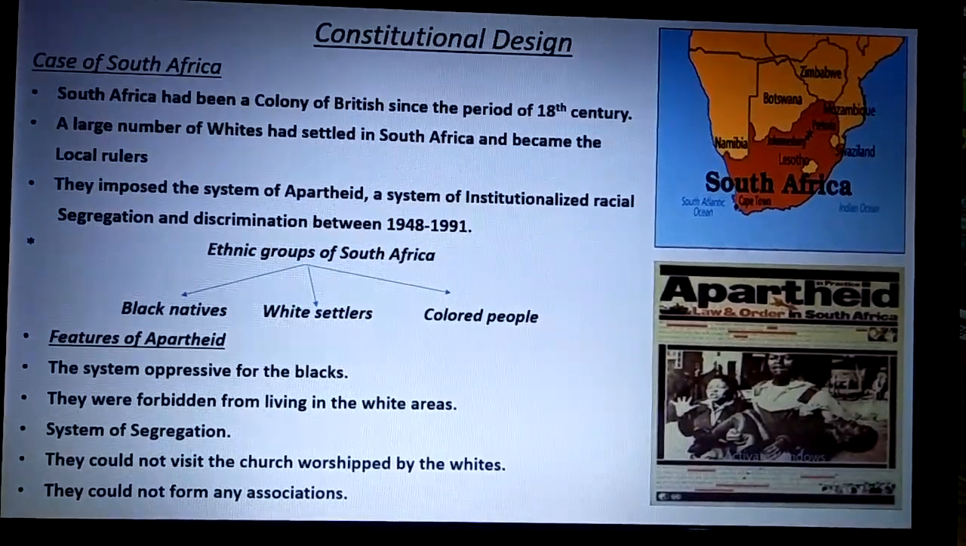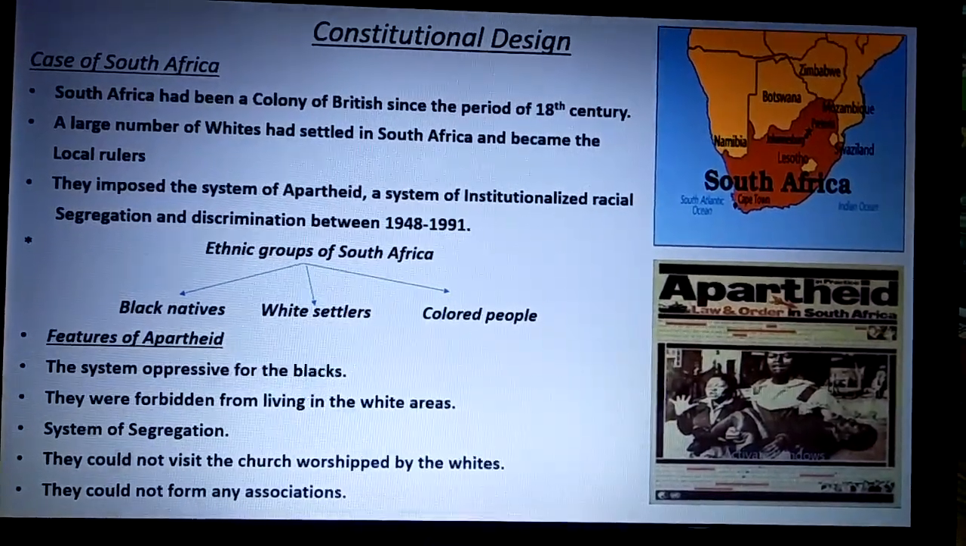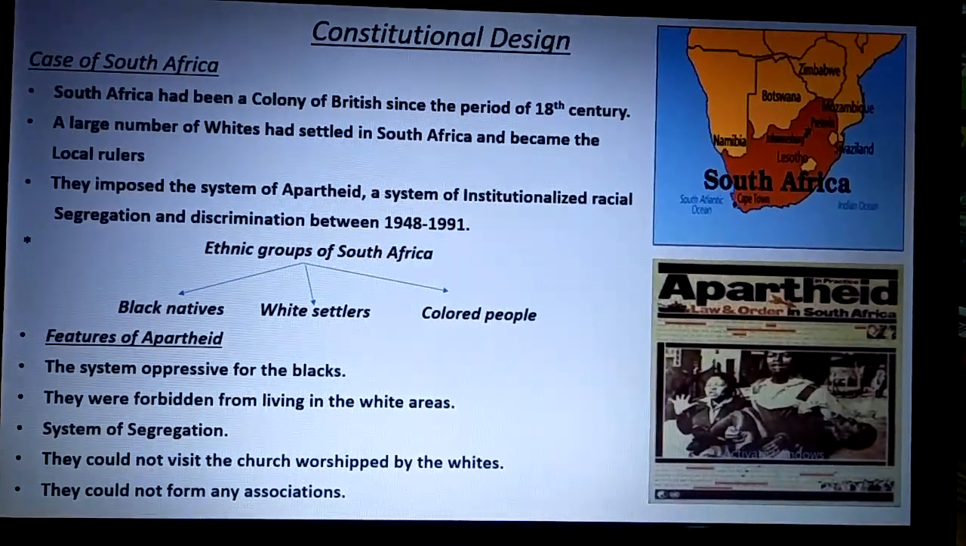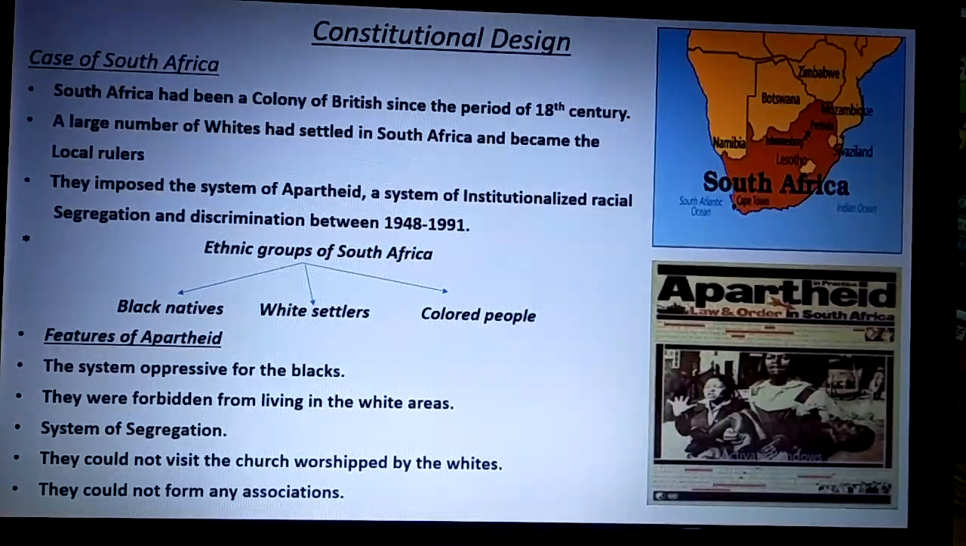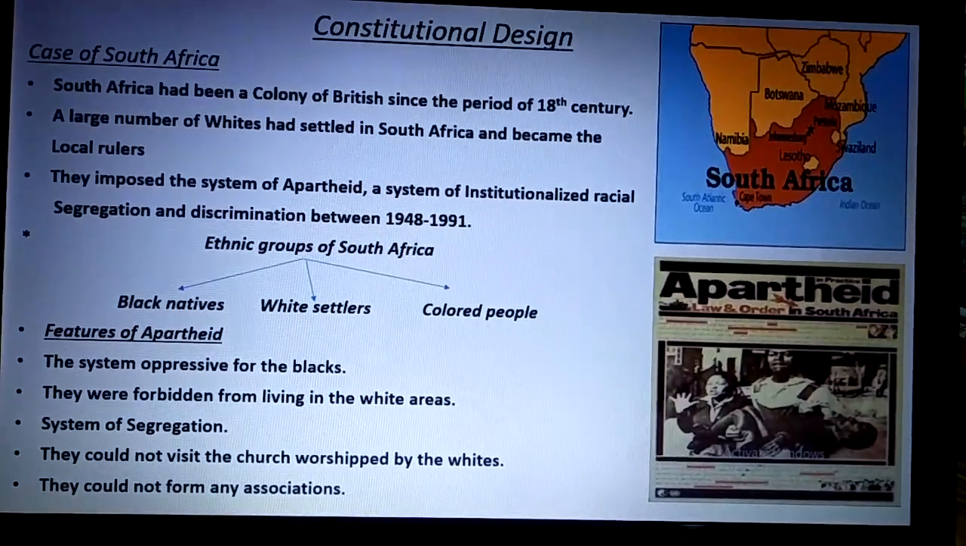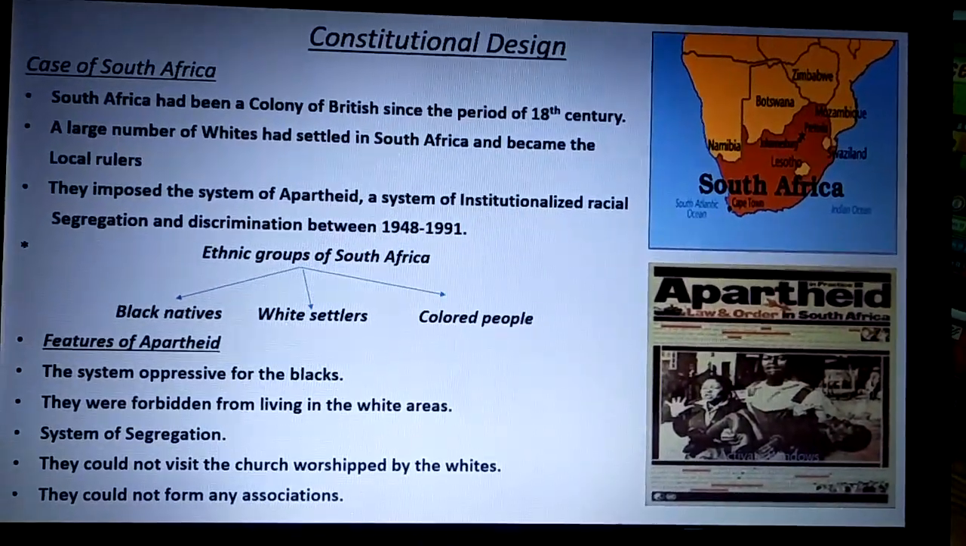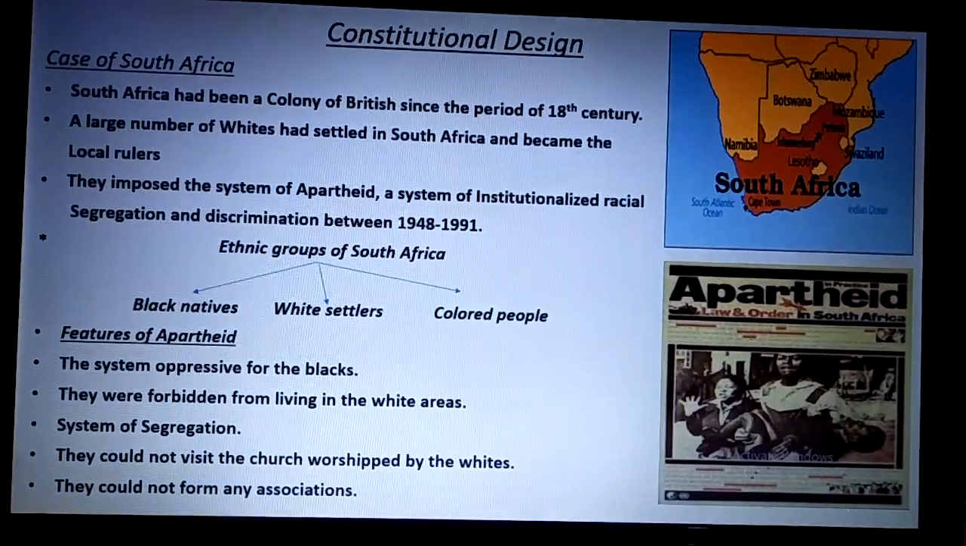The colored people as well as the blacks were forbidden from living in the white areas. They were segregated. They were separated. They could not visit the church worshipped by the whites. They could not form any association. They even did not enjoy the right to vote in their own country.